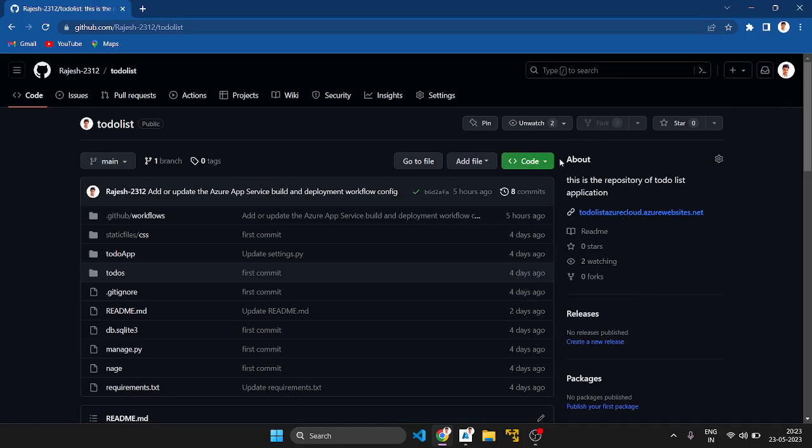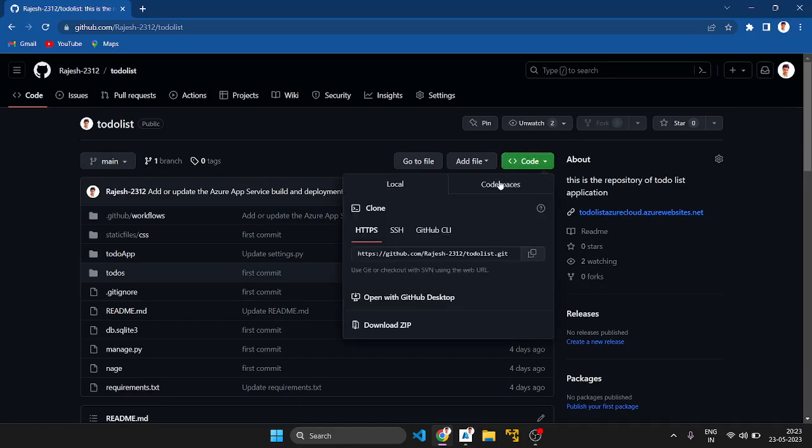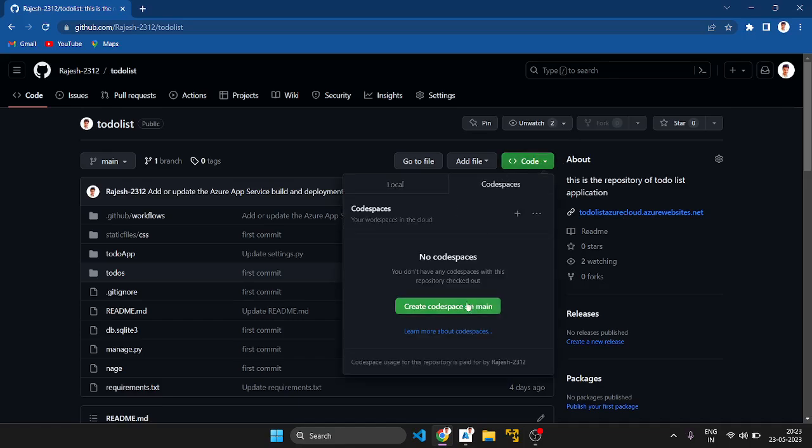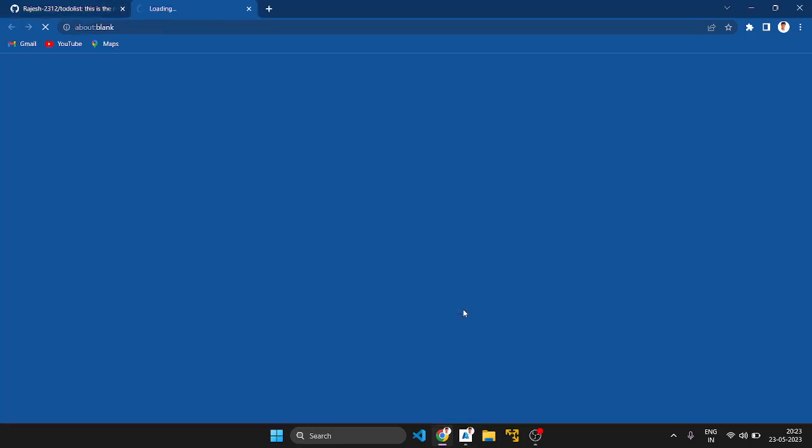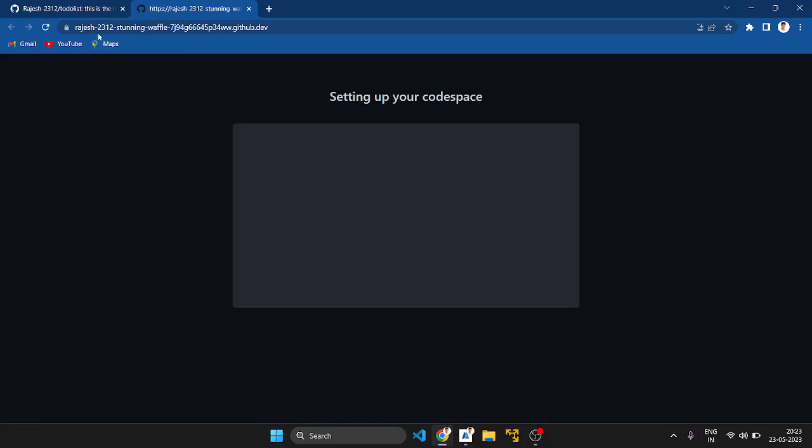And I want to open my code space, because I was using code space here. Why? Because I have Visual Studio on my laptop, but I want to use code space to run it better. Okay, create a code space here, and it's opening our code space.